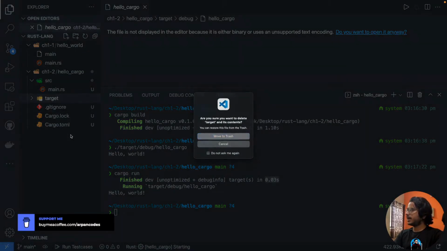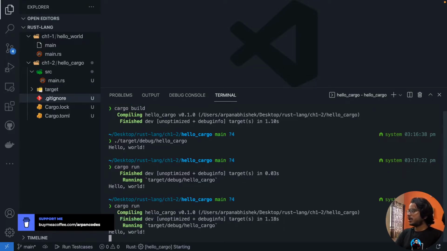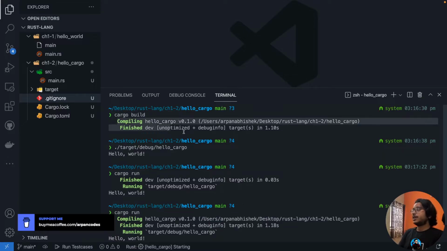Let's go ahead and delete this and then run cargo run. So it compiled, it finished, then it started running. So cargo run executed in 3 steps: compiling, finished, and running. So basically these two are similar steps. It compiled and then ran. Cargo build only compiled, right?